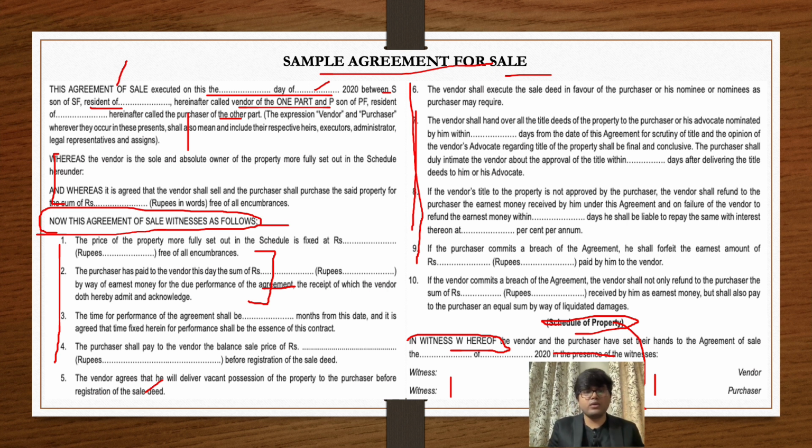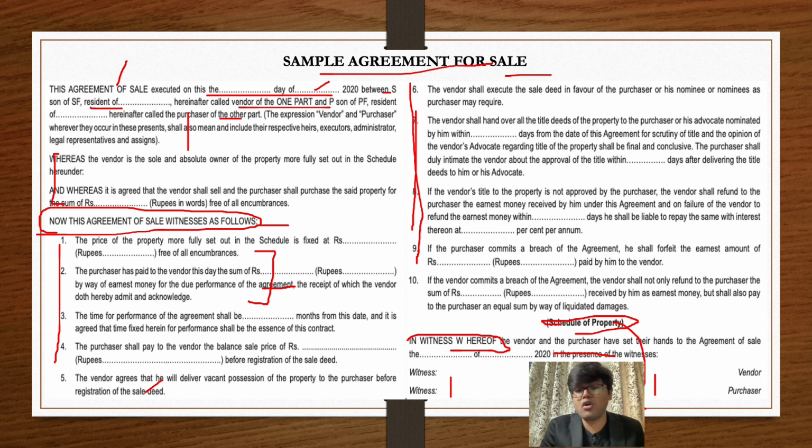So now you can see that in this particular agreement for sale, there were so many components of a deed that were present, right? So now what I want you to do is take a sample of a few agreements or deeds. You can take a mortgage deed, that will be a good learning for you. You can take a lease deed, that will be a good learning for you.